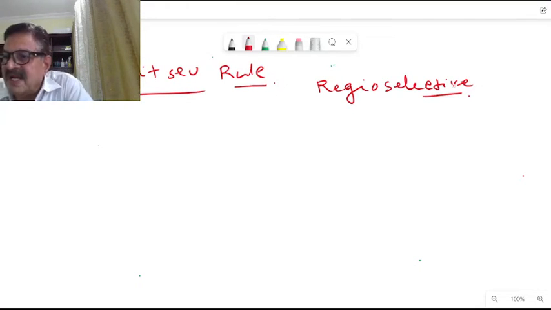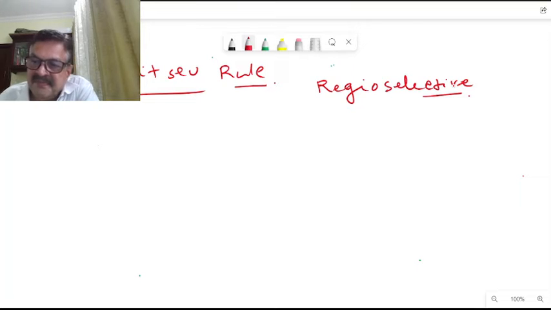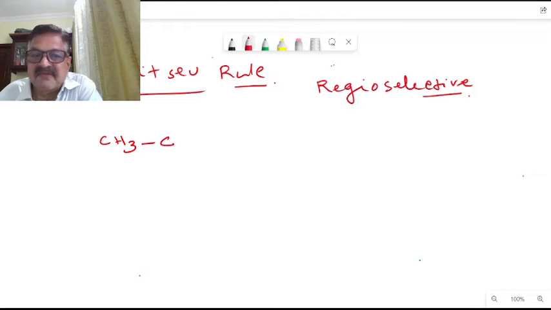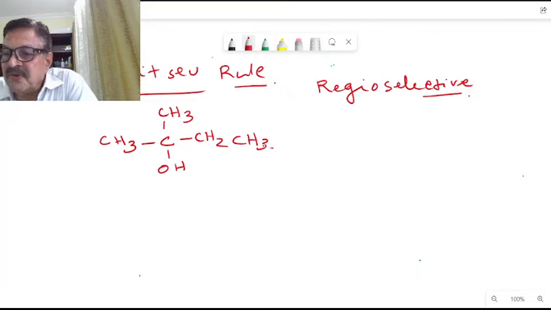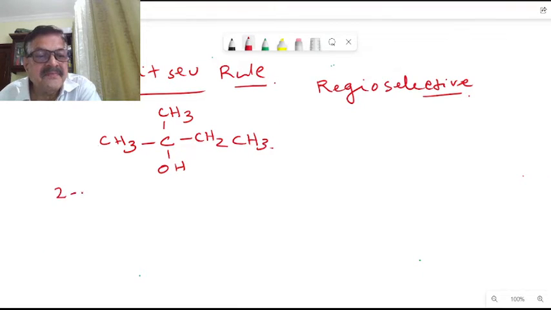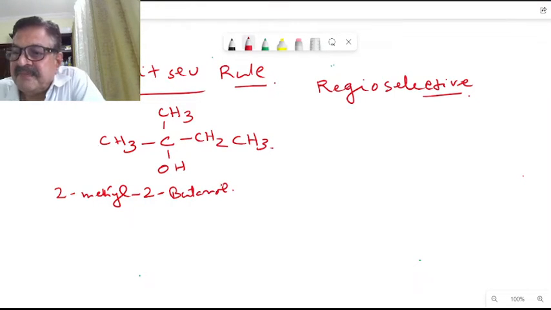Now let us see one example of an elimination reaction, to see how the Saytzeff rule operates here. Say CH3, then OH here, CH3, then we can have CH2, CH3 here. What is this compound called? This is 2-methyl-2-butanol. So how many beta carbons are here?